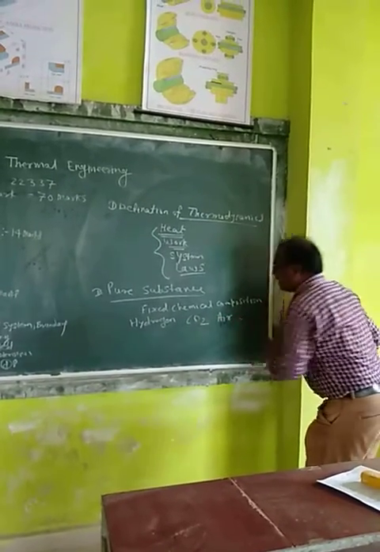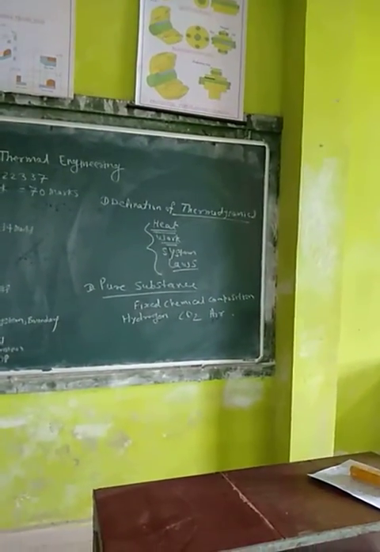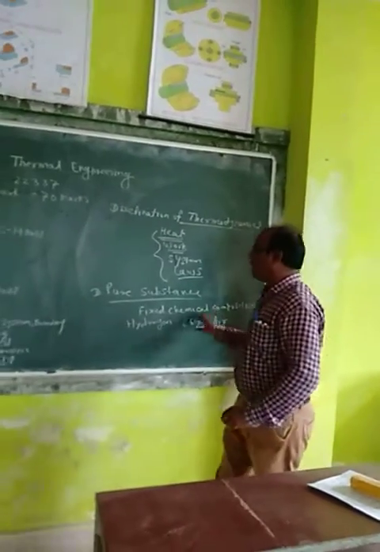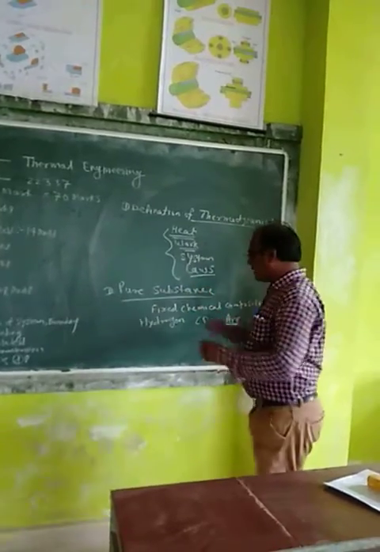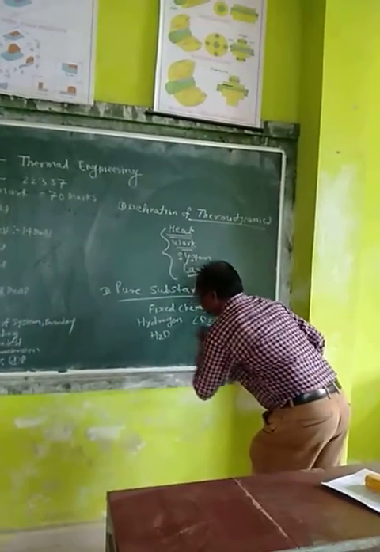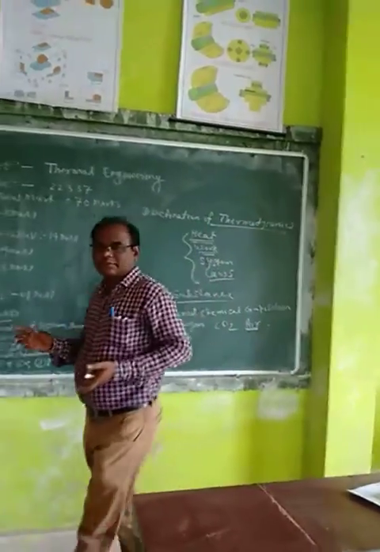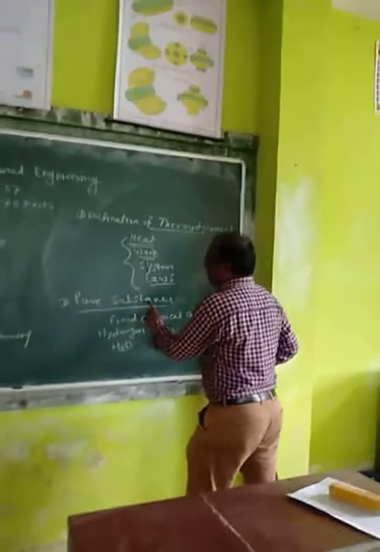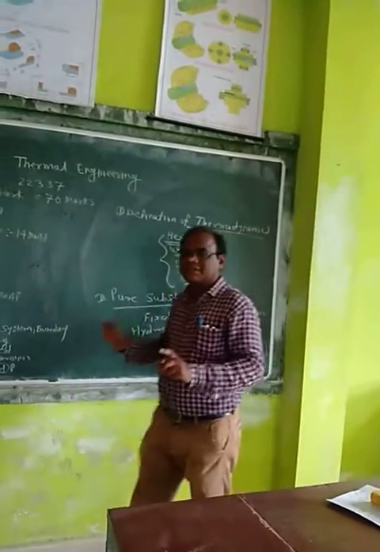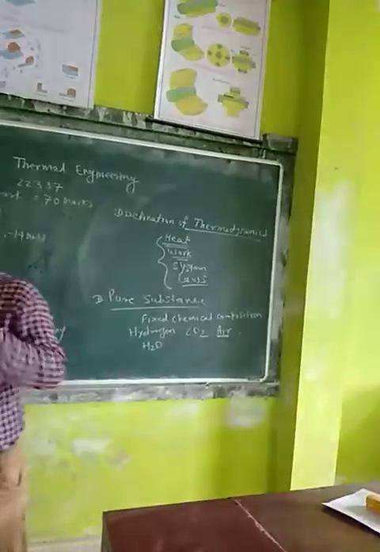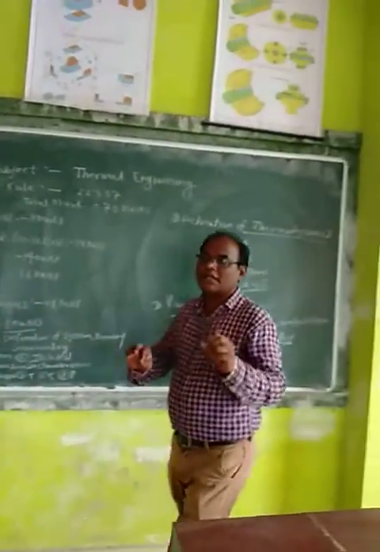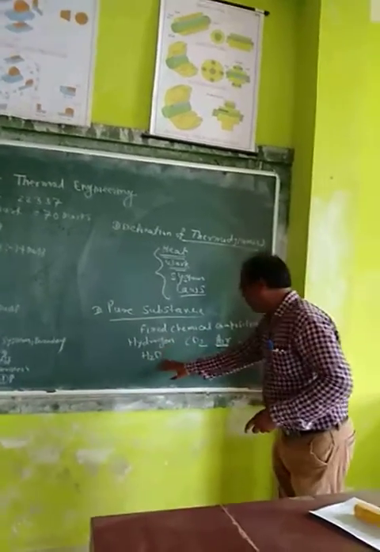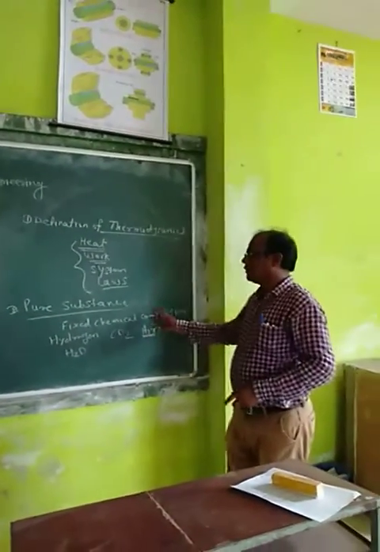Now air. Air is also example. Air is a mixture of the gases, but it has a fixed chemical composition, therefore air is also a pure substance. Second, again water, H2O. Now water has a fixed chemical composition, therefore it is also a pure substance. The simple definition of the pure substance is the substance which has fixed chemical composition is called as a pure substance. An example is hydrogen, oxygen, nitrogen, water, air. These are the examples of the pure substance.